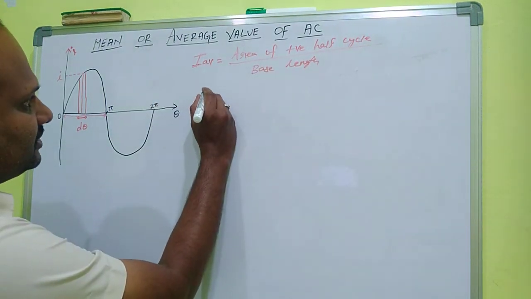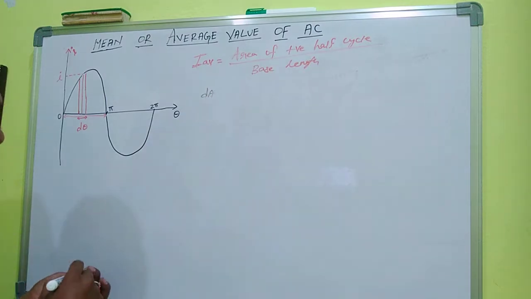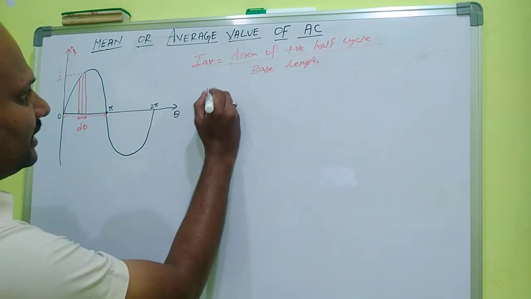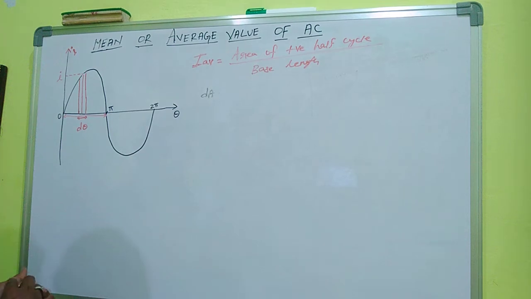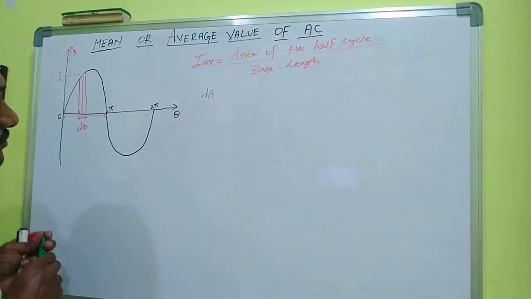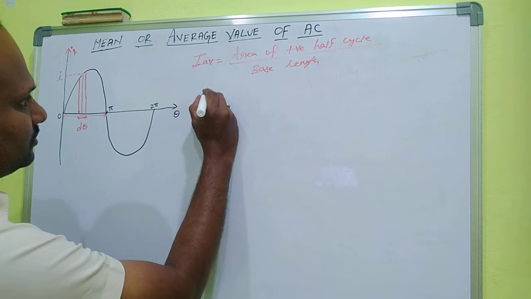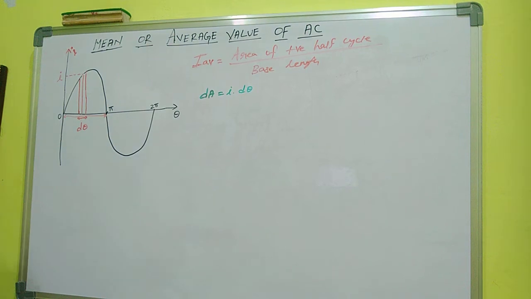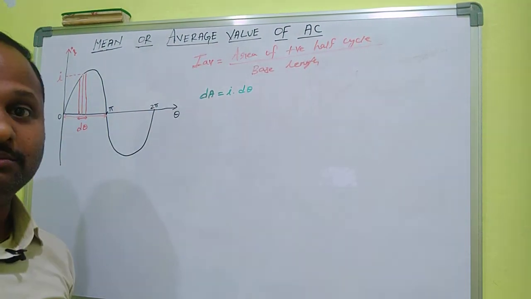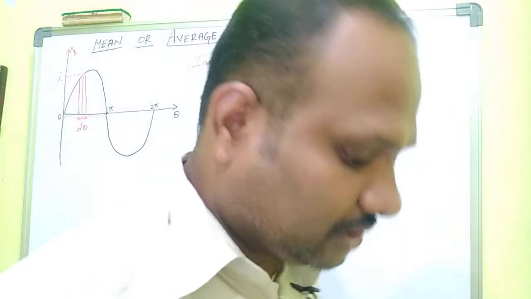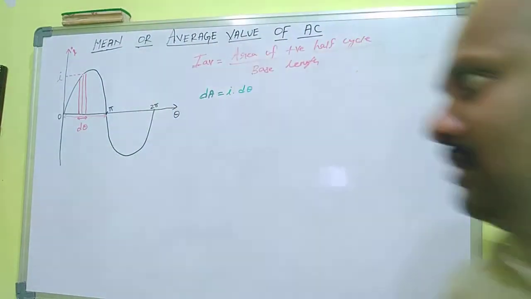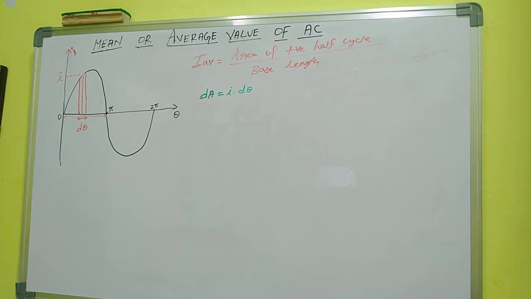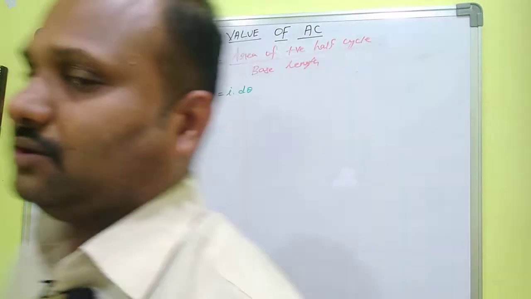So the first step is to find dA, which is a small area. dA is equal to I into d theta, where I is the mid ordinate and d theta is the breadth. We are taking one elementary strip, but we want to calculate the total area. How do we calculate the total area? dA is equal to I into d theta.